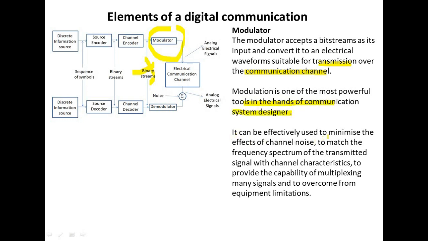It can be effectively used to minimize the effects of channel noise, to match the frequency spectrum of the transmitted signal with channel characteristics, to provide the capability of multiplexing many signals, and to overcome equipment limitations.